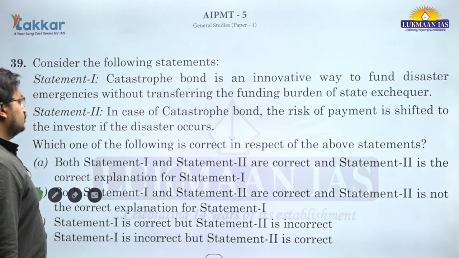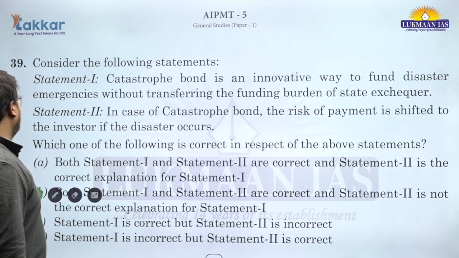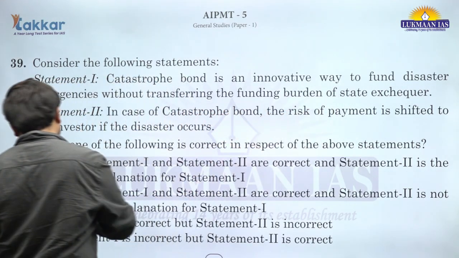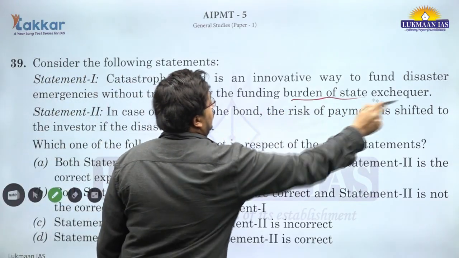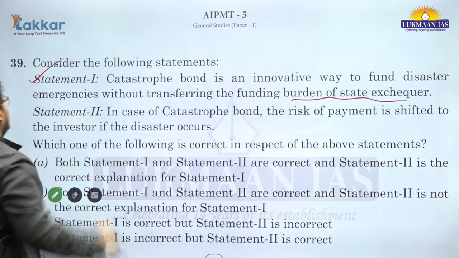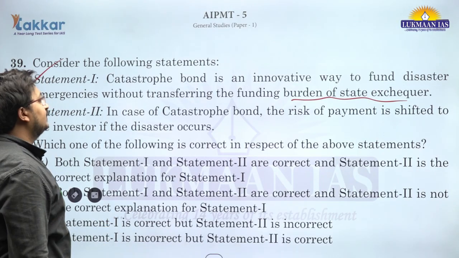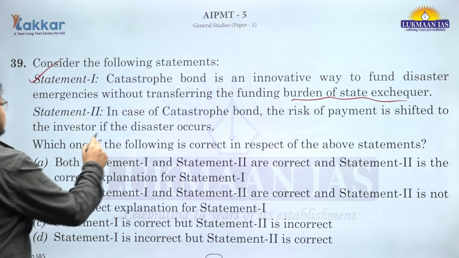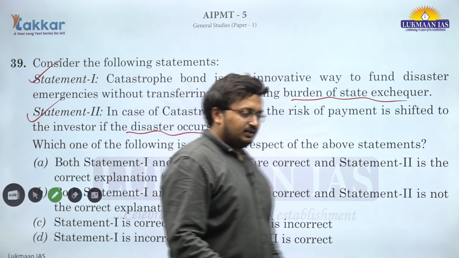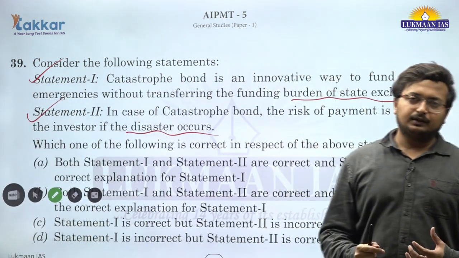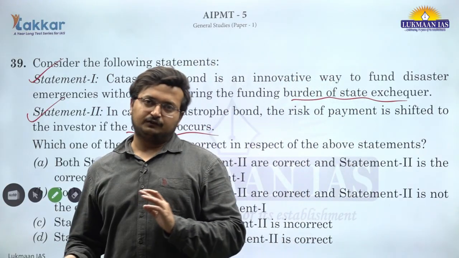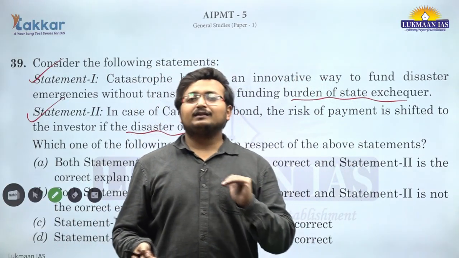Now again a question: catastrophe bond is an innovative way to fund disaster emergencies without transferring the funding burden to the state exchequer. This is correct. In case of a catastrophe bond, the risk of payment is shifted to the investor if the disaster occurs, and that is why there is no fiscal burden on the state exchequer; rather the investor who is investing in those catastrophe bonds takes the risk.